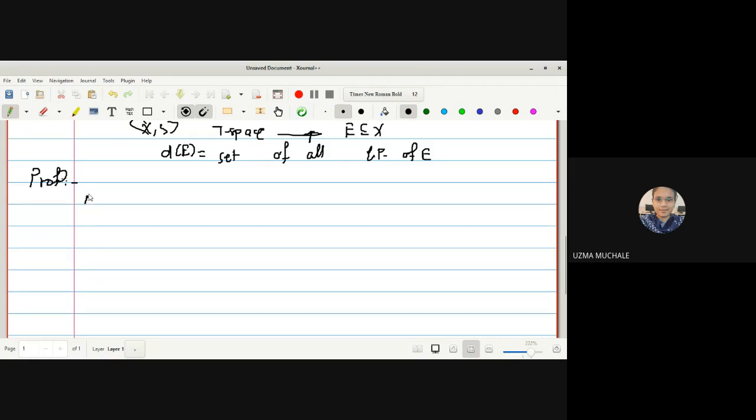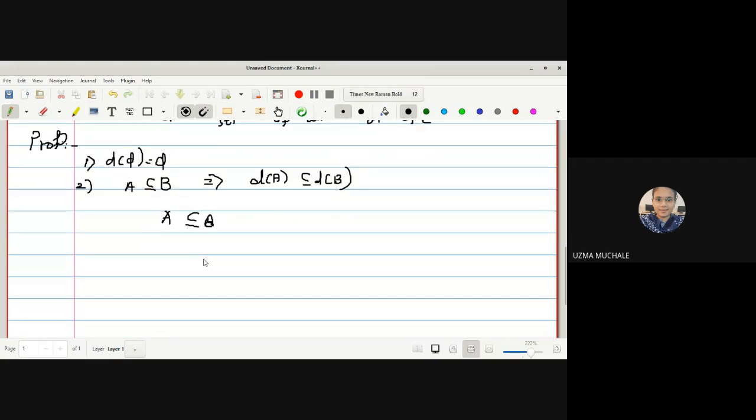Now let us go for the properties of the derived set. The first property of a derived set is that the derived set of the empty set is the empty set. Right? Yes or no? Yes, ma'am. Okay, now we have to prove that. What is our aim to prove? If A is a subset of B, we have to prove that derived set of A is also a subset of derived set of B. To prove this, let us start with the assumption A is a subset of B. This is given to us, correct? A is a subset of B, and we have to prove this one.